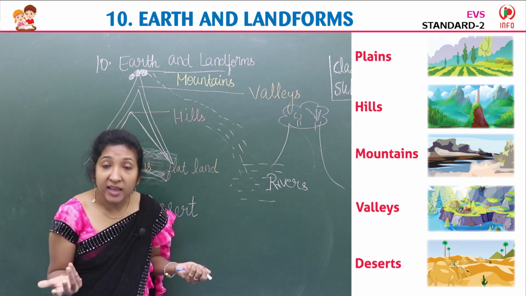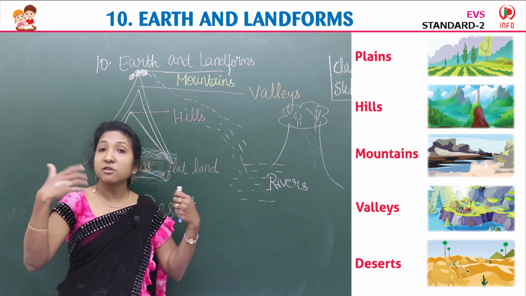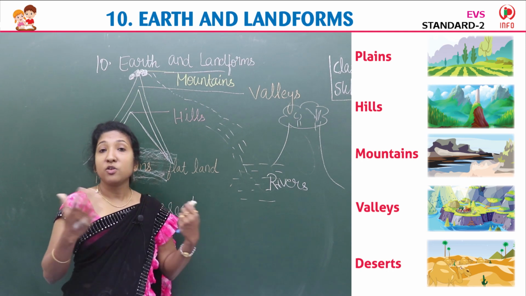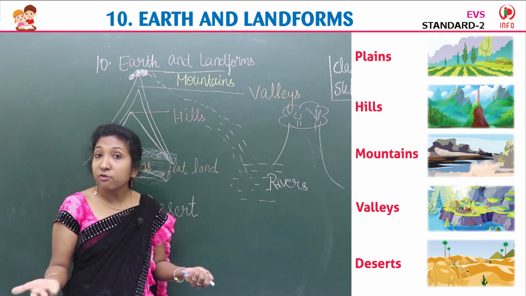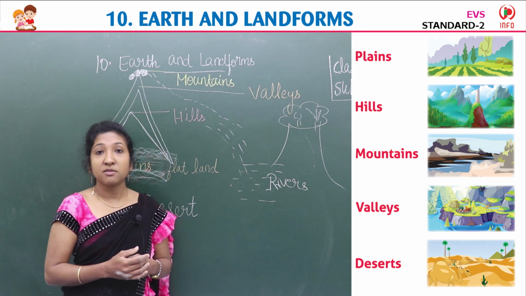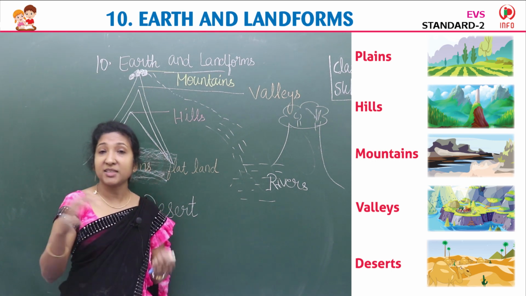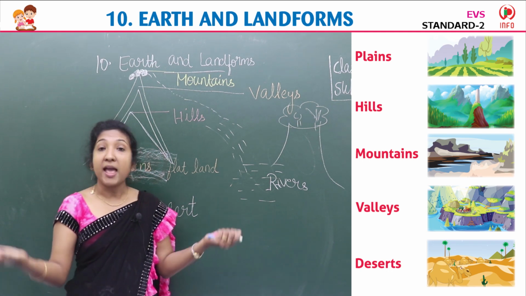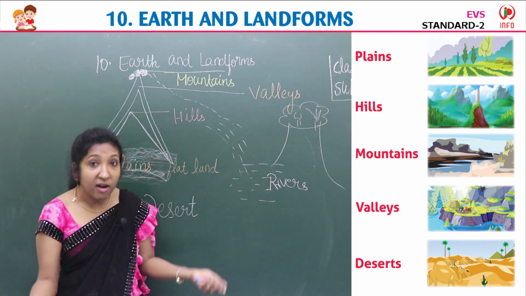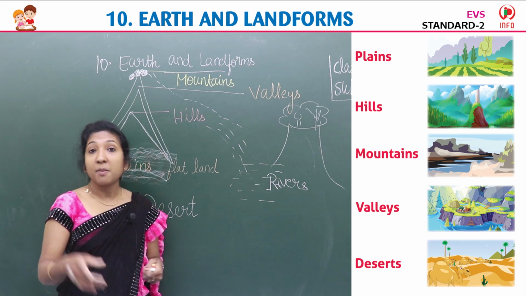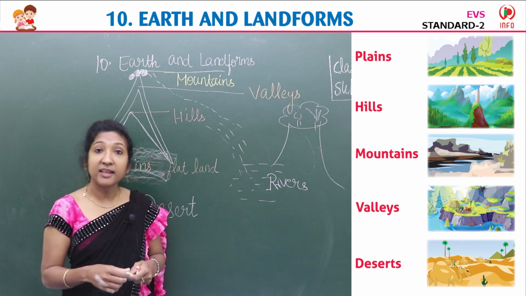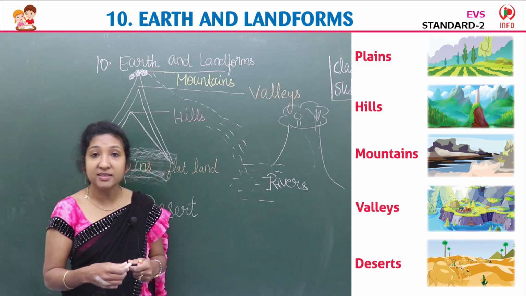Plants cannot grow either. Animals also cannot live there because there is no water, no rainfall. Sometimes it is so hot, sometimes cool also. Because of this climate and no rainfall and no water, people cannot live in the desert. But there is an animal that lives in the desert. You know which animal it is?